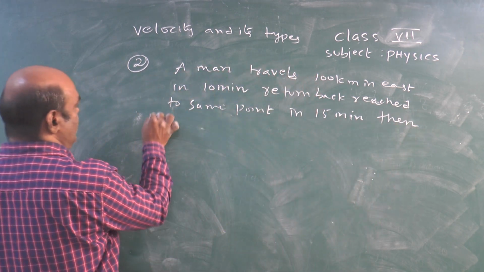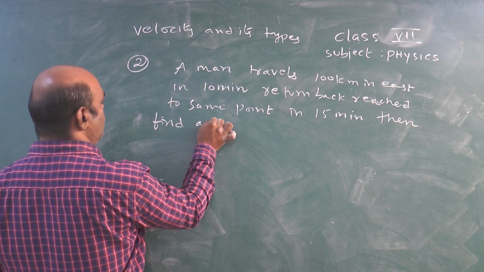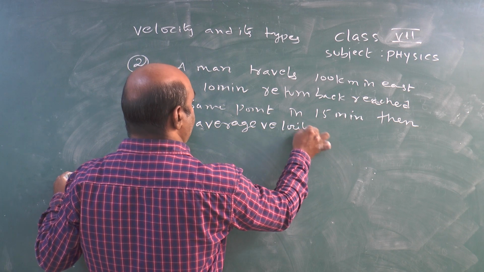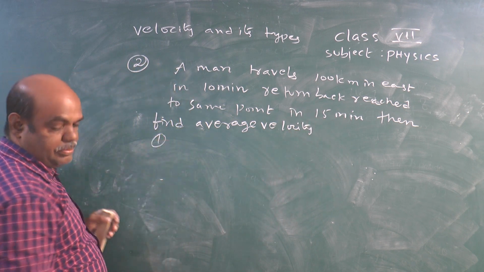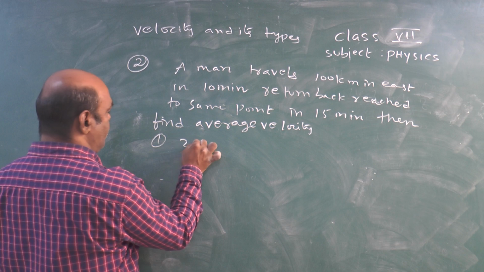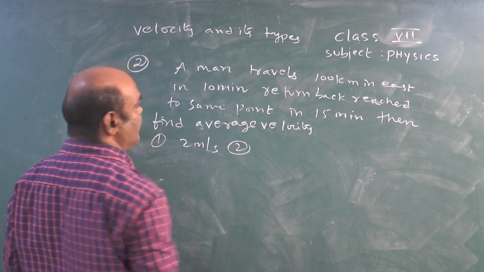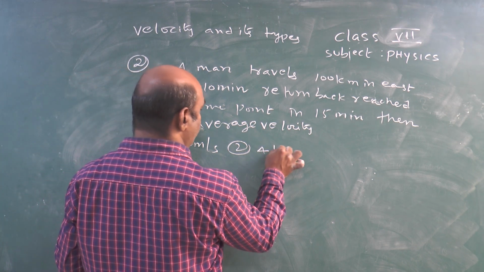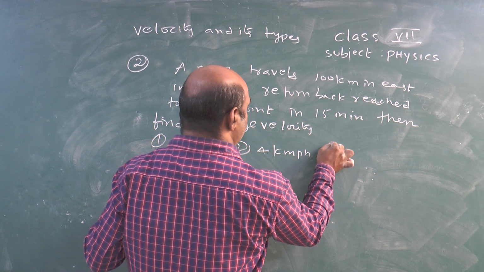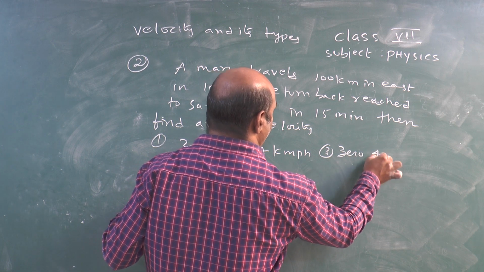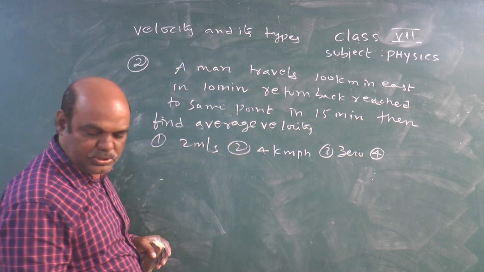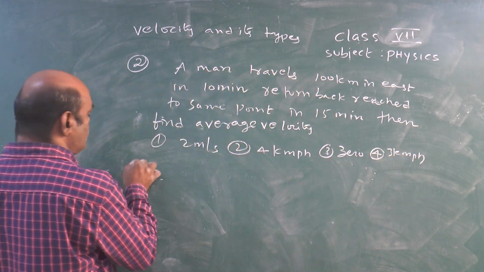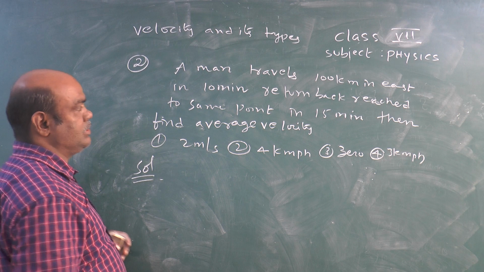Find the average velocity. First option is 2 meter per second. Second option is 4 kilometer per hour. Third option is 0. Fourth option is 3 kilometer per hour. Okay, let us see the solution.